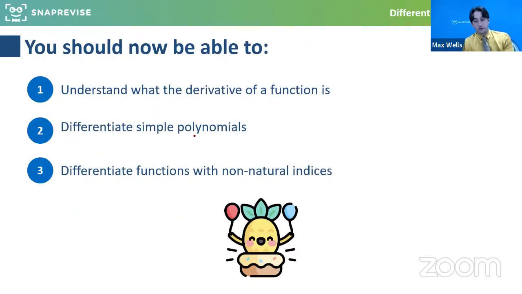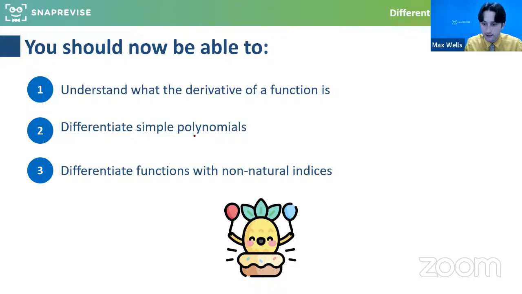So what we've done, hopefully certainly for the pure side of it so far, we've looked at what a derivative is, differentiating simple polynomials, and also when they're not just positive integers, when they're fractions, when they're negative numbers. We've dealt with all of that as well. Now, some people were asking in the chat, for kinematics, which is the aspect of mechanics to do with movement, how does this come into it? If we think about it, a derivative is a rate of change.